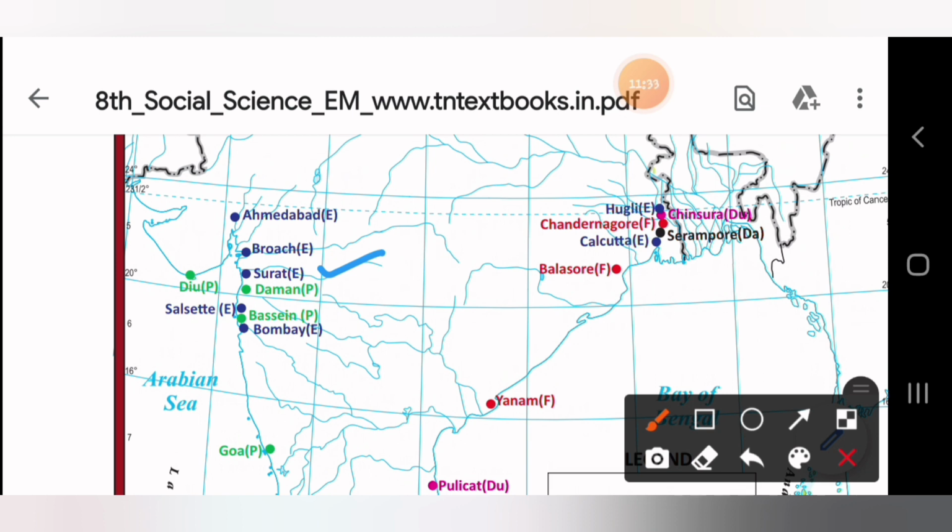Next one is Chinsura. Where is Chinsura? Chinsura is here in pink color. It represents DU, Dutch settlement. Next one is Pulicat.